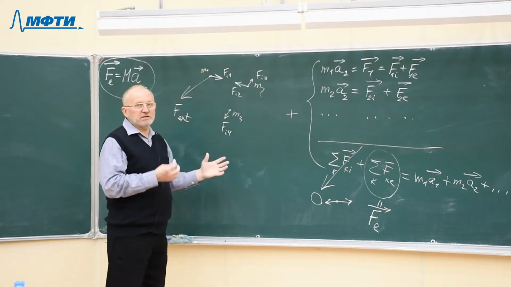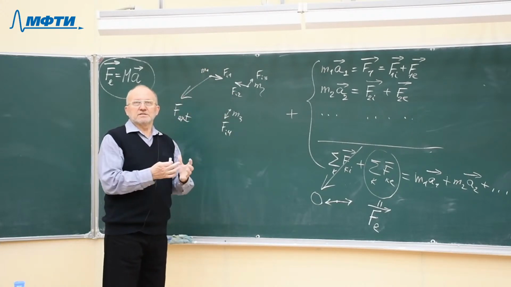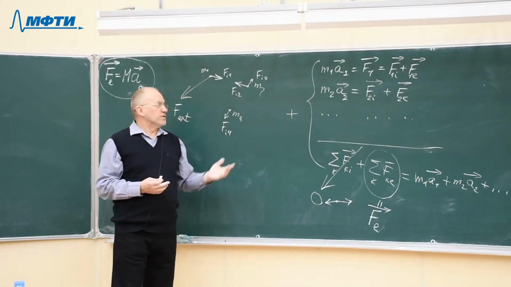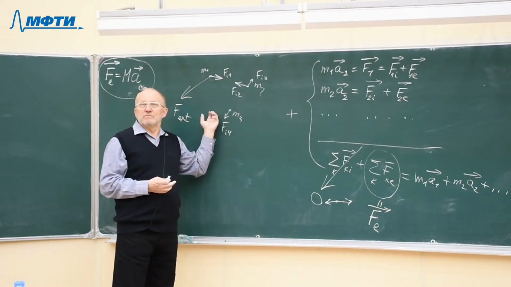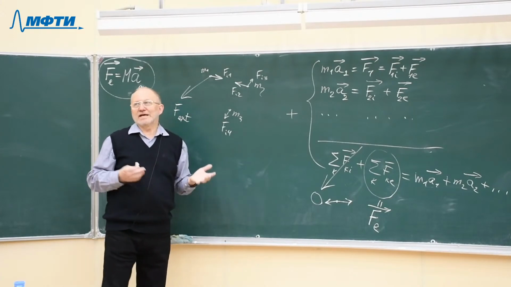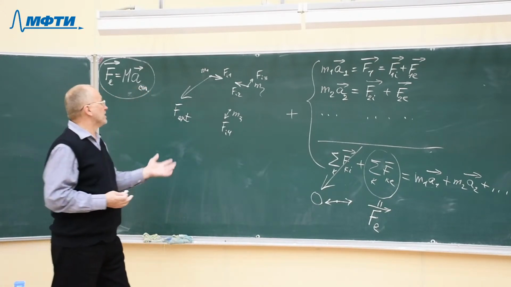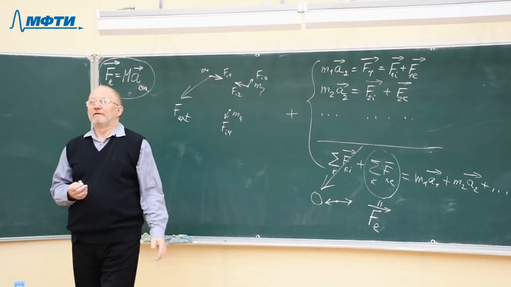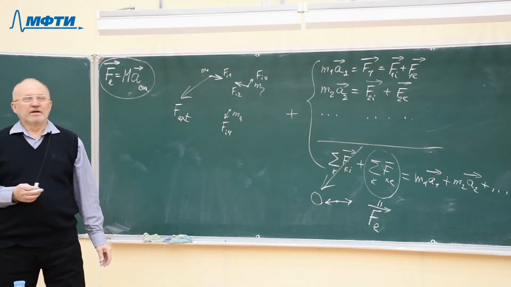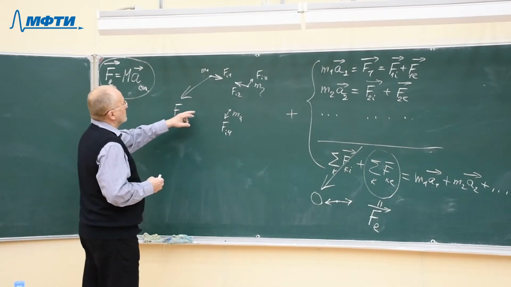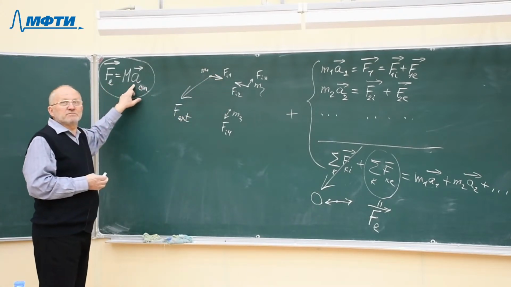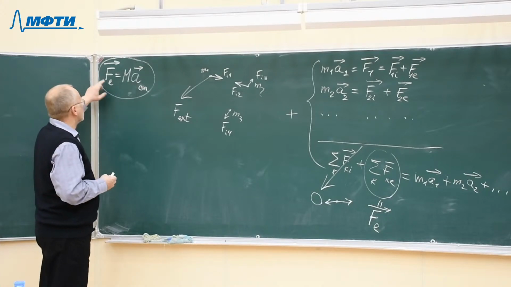Or it may be a liquid in a glass, or a gas in a vessel. It may be anything, absolutely any object. It may be a galaxy, or a solar system with its planets and sun.